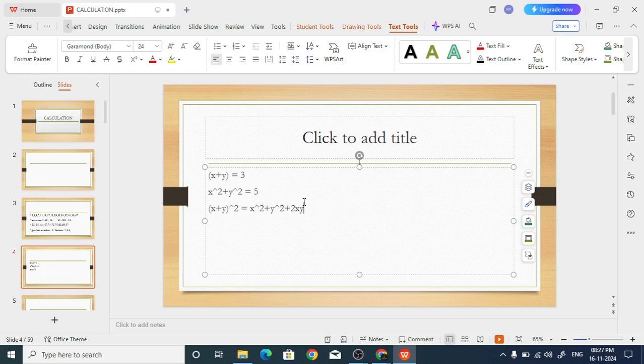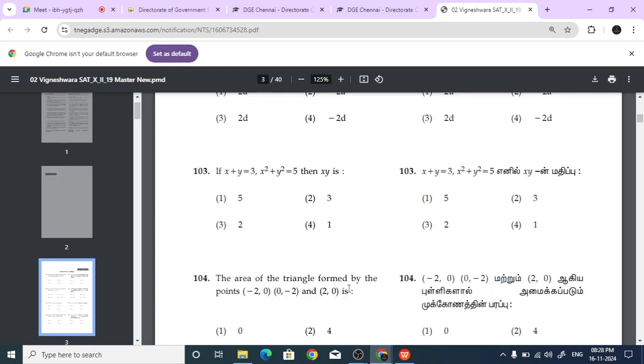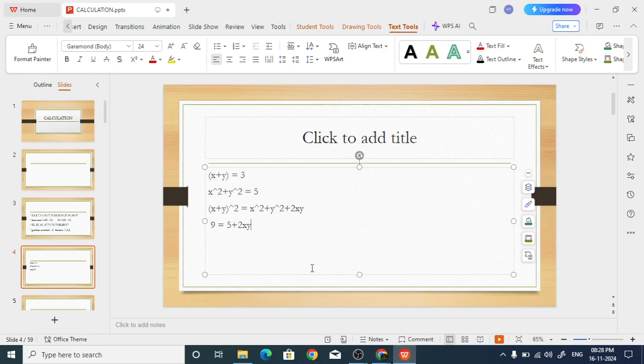Is this correct? Yes, sir. Now x plus y they have given as 3, so this side it is 3 square, which is 9. 9 equals x square plus y square, which they have given as 5, plus 2xy. The question asked is to find xy. So how will you find it, what value are you getting?